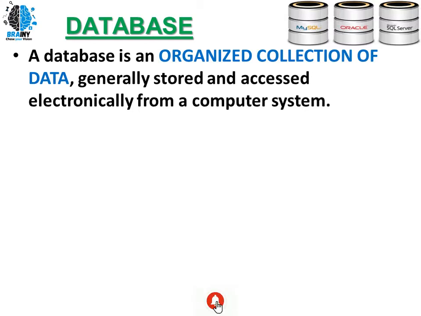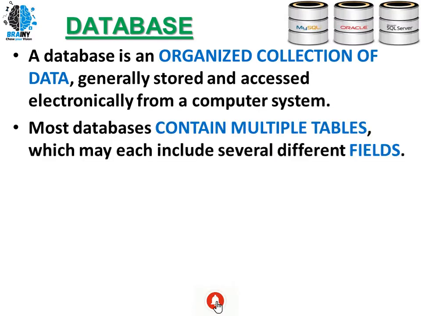computer. In the previous days, we used to maintain the database in a notebook or a book or a register, manually, wherein we would be writing all the details with a pen. Whereas here, in a computer, we are going to put the data electronically, right? So a database is an organized collection of data generally stored and accessed electronically from a computer, right?